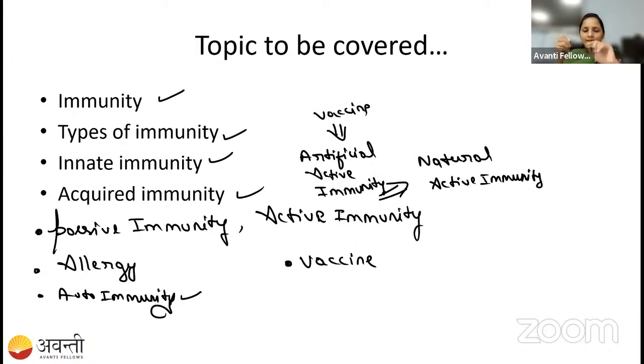The virus is there in the vaccine, and we inject it. Through the vaccine, they are inserting the virus into our body intentionally, right? That's why we call it artificial active immunity. Okay, students, that is artificial active immunity. So fine, these are all the things.